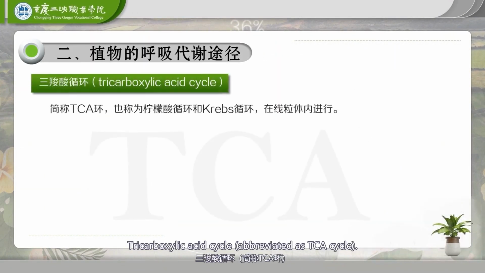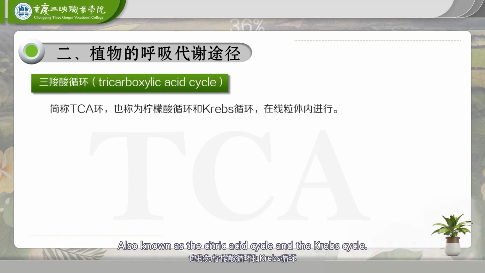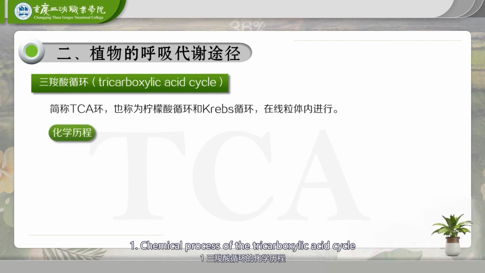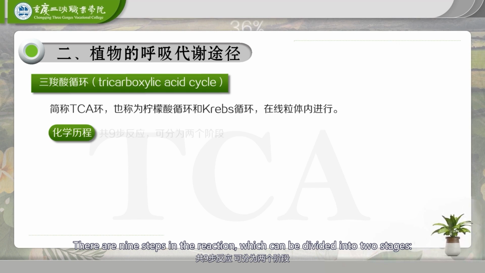2. The tricarboxylic acid cycle. Tricarboxylic acid cycle, abbreviated as TCA cycle, also known as the citric acid cycle and the Krebs cycle. The tricarboxylic acid cycle takes place within mitochondria. 1. Chemical process of the tricarboxylic acid cycle. There are 9 steps in the reaction which can be divided into 2 stages.